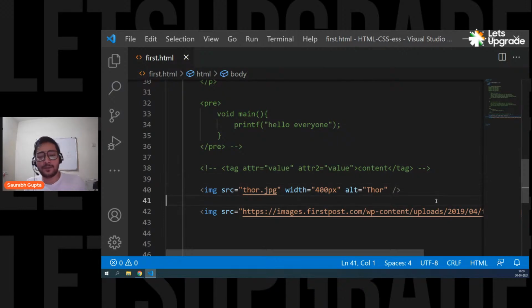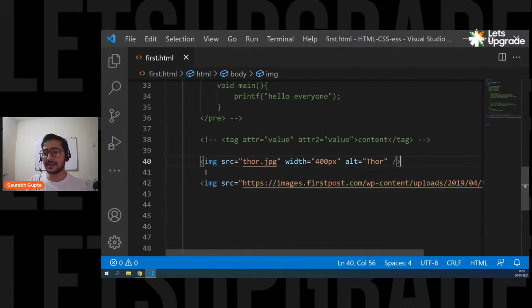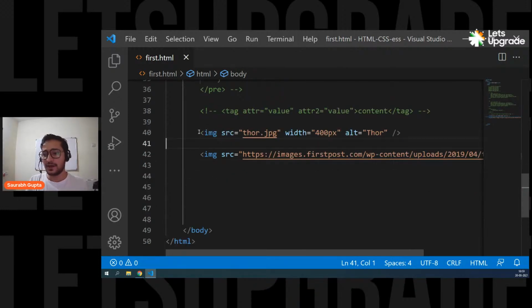So that's how you put an online image link. That's it. Simple, easy. Now let's move ahead and go to audio. And again, as this is a new PC, I also have to download the audio because I don't have any audio currently.